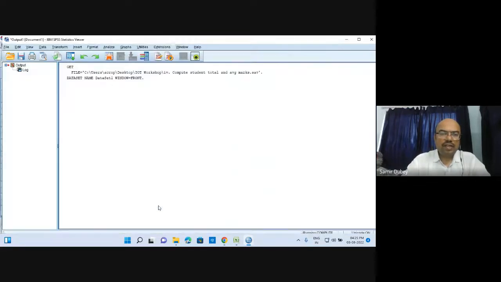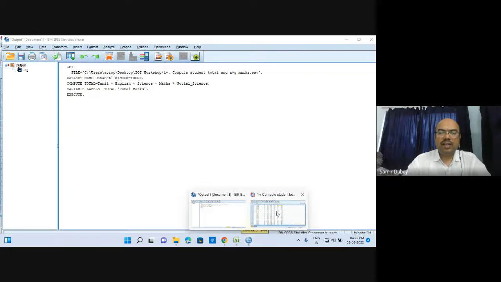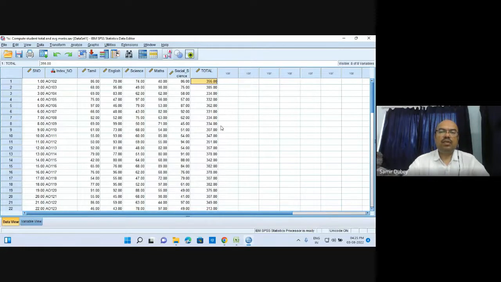Once you hit OK, it has already calculated total marks; the variable total marks has already been created. Let us go to the data set and you will find that total marks have been created. Now, apart from total marks, you can create a new variable with the help of the recode option. With that recode option, you can create the grades of the students. You can calculate the percentage and different things. All these things can be calculated.